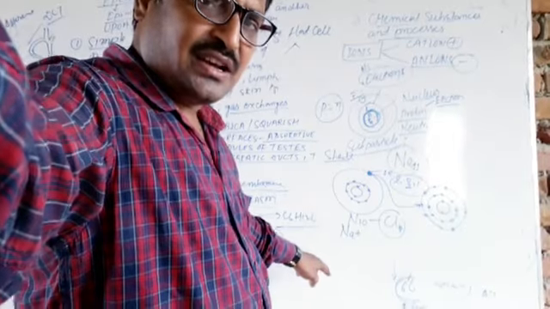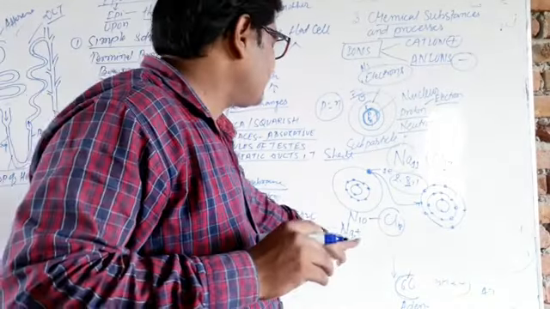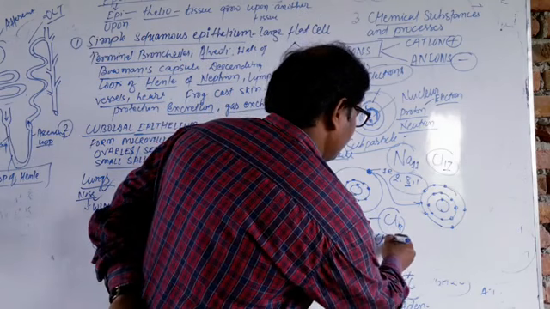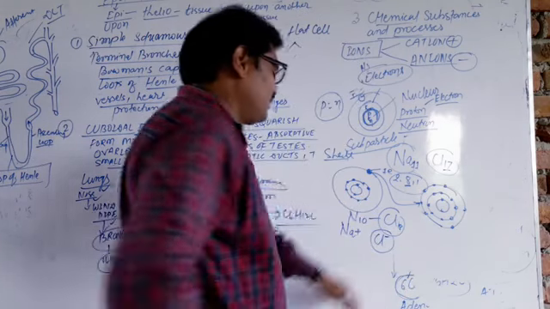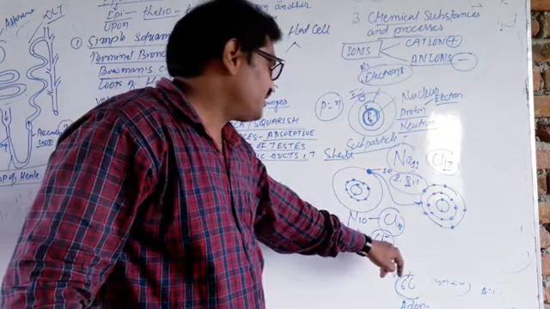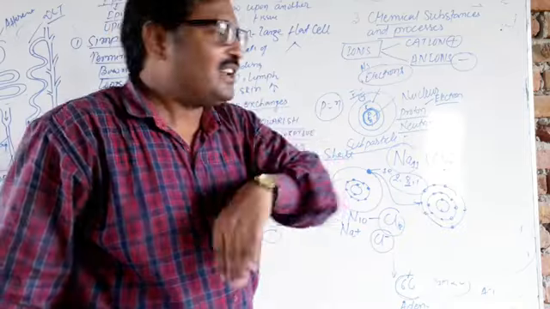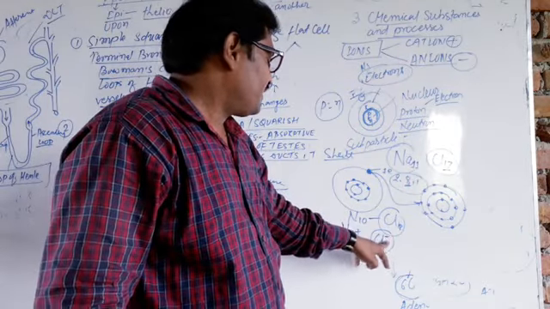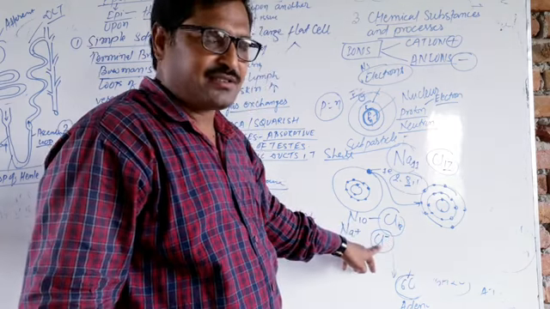The one who gives the electrons becomes a positive ion, called a cation. Chlorine has taken 1 electron, so it becomes a negative ion, an anion.